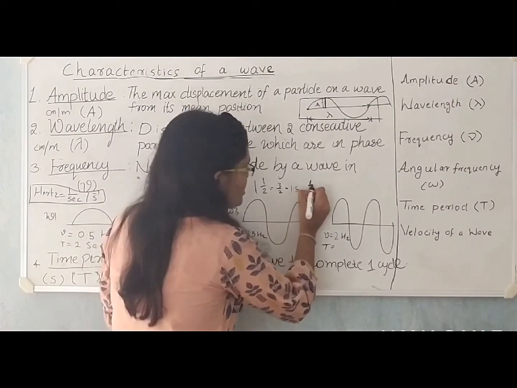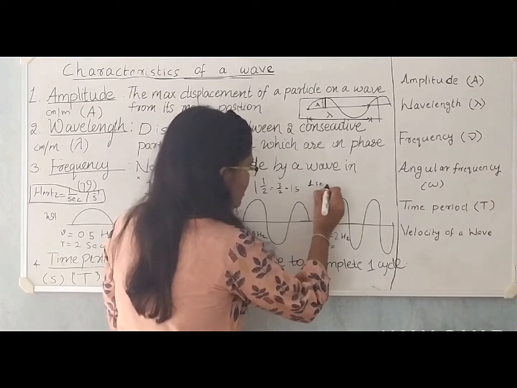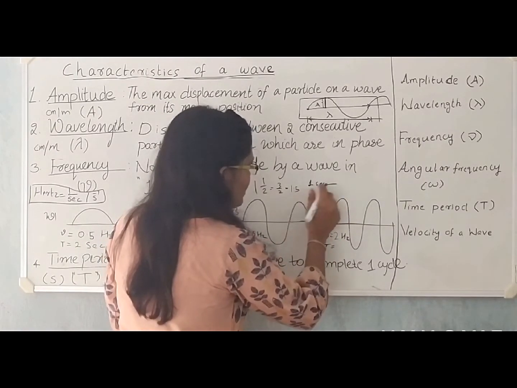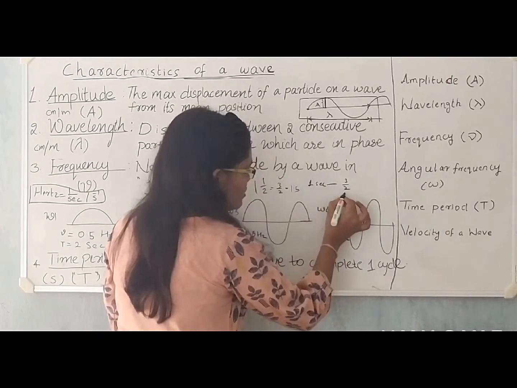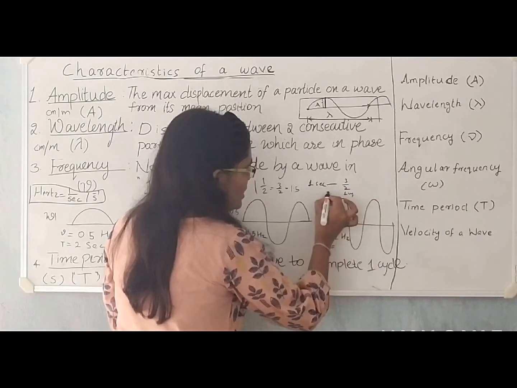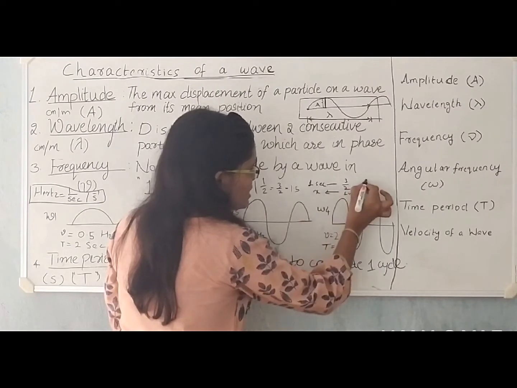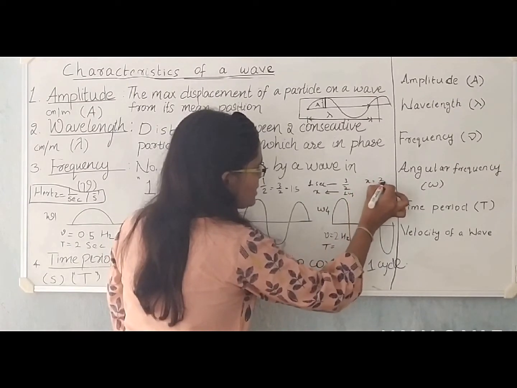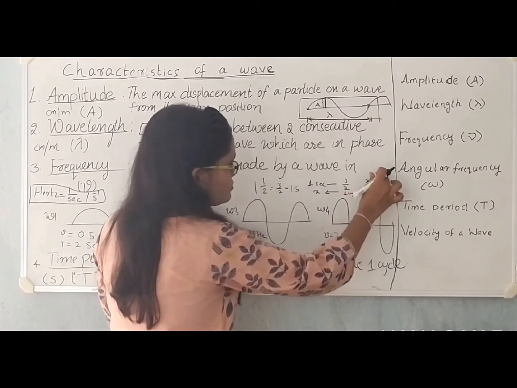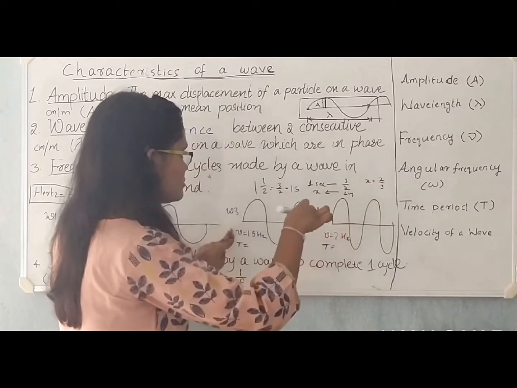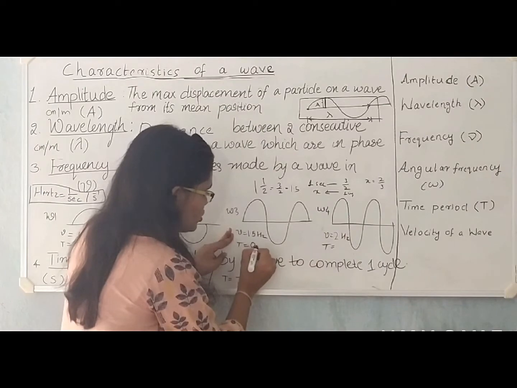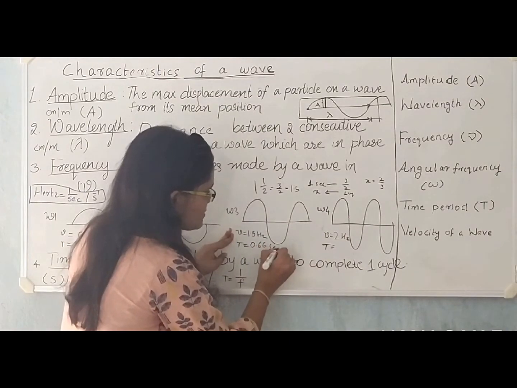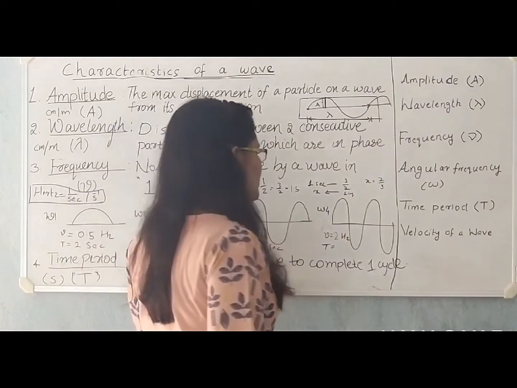For 1 second, it is completing 3 by 2 cycles, or 1.5 cycles. For 1 cycle, how much time does it take? X is equal to 2 by 3, that is 0.66 seconds.